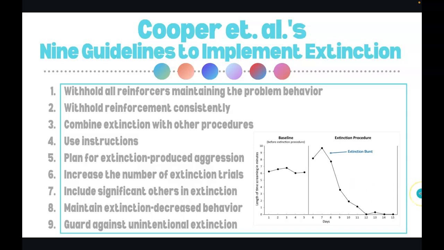You can see on this picture here that the baseline was roughly between 6 and 7 minutes for the length of screaming. And then when the extinction procedure came into place, there was an increase in the screaming behavior all the way up to 10 minutes, which is called an extinction burst. And then it went all the way down to between 0 and 1 minutes for the screaming.